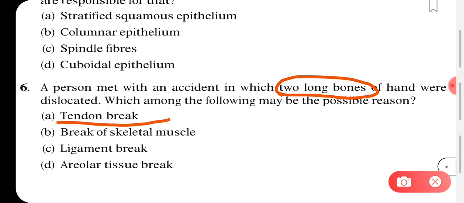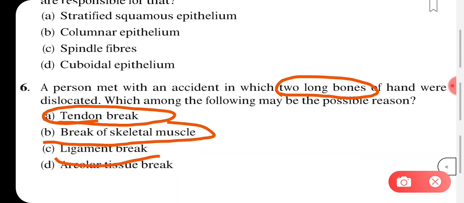So we have to decide: is it a tendon break, a break of skeletal muscle, a ligament break, or an areolar tissue break? In order to answer this question, you should know what a tendon, skeletal muscle, ligament and areolar tissue are, and one by one I'll explain each of these.